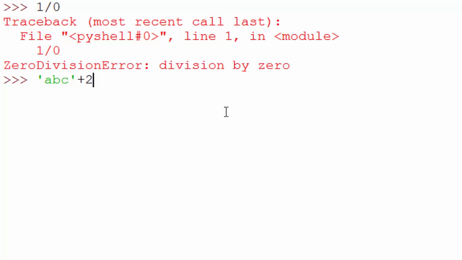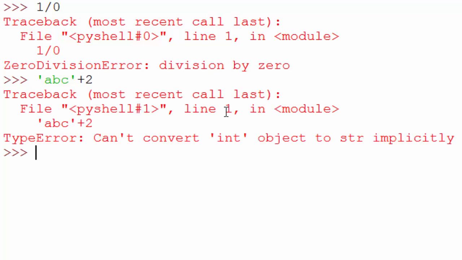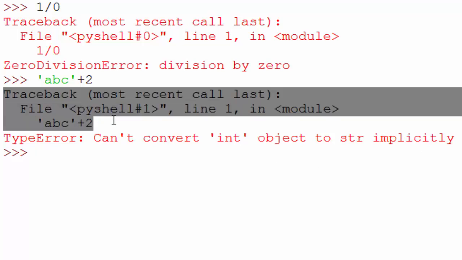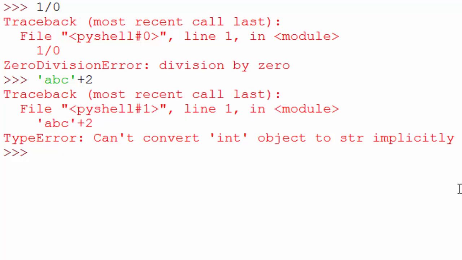Another one is when you try to concatenate a string with a number, it says can't convert 'int' object to str implicitly. Whenever you see this kind of traceback, it refers generally to an exception. Okay, and whenever an exception occurs, your program terminates execution. This is called a crash. Your program crashed.